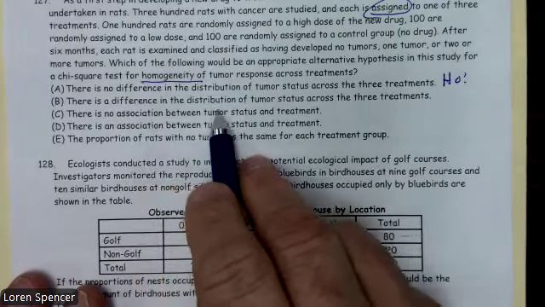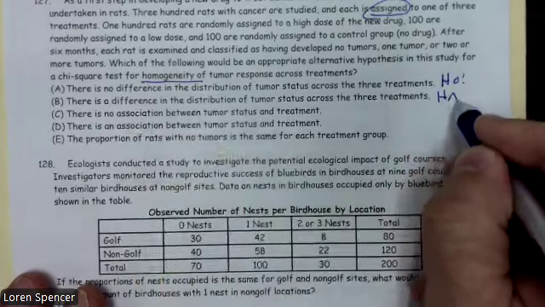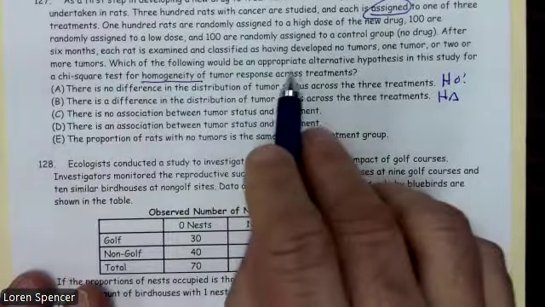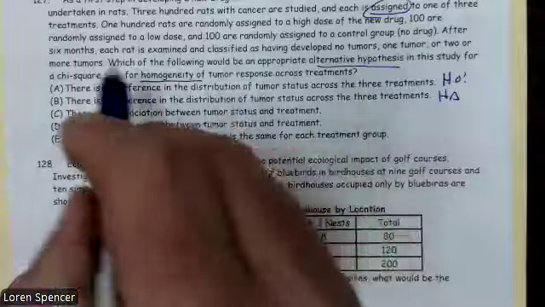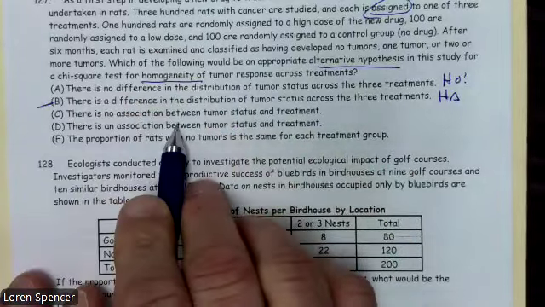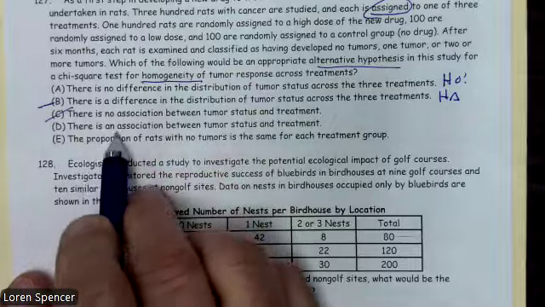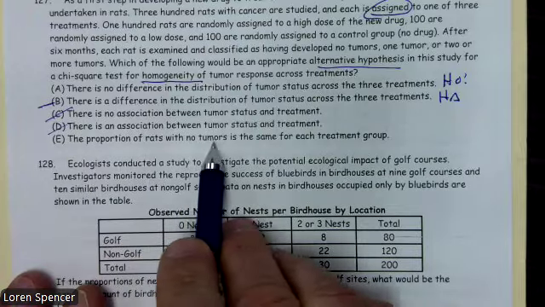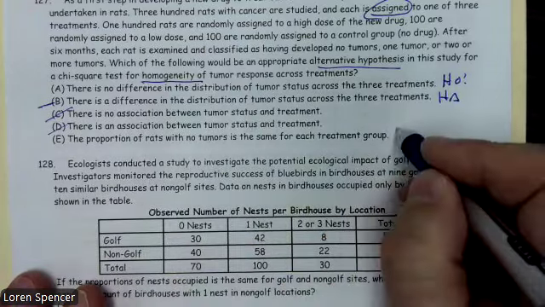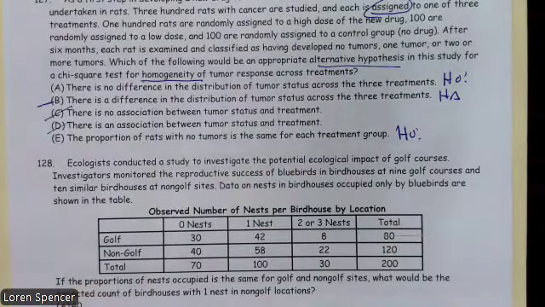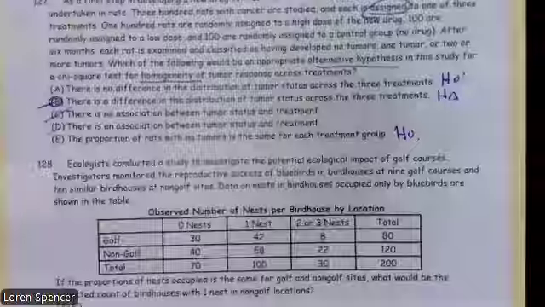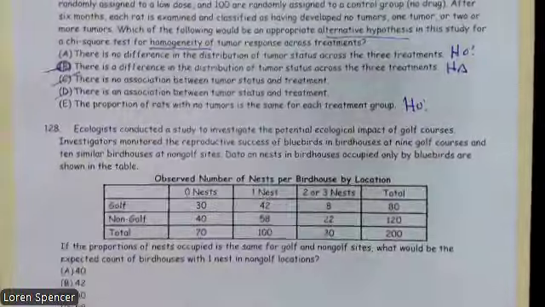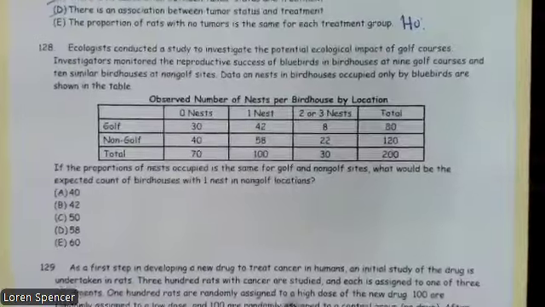There is a difference in the distribution. That's looking pretty good. That's our Ha, and they asked us for the alternative. So that's looking pretty good. I like this one. There's no association, not a test of independence. There is an association, not a test of independence. All right. The proportion of rats with no tumors is the same for each treatment group. That would be another way of saying the H0. At least in my opinion, that is. So in that case, 127, the best answer choice is B. All right. Because we're looking for the Ha for a homogeneity.